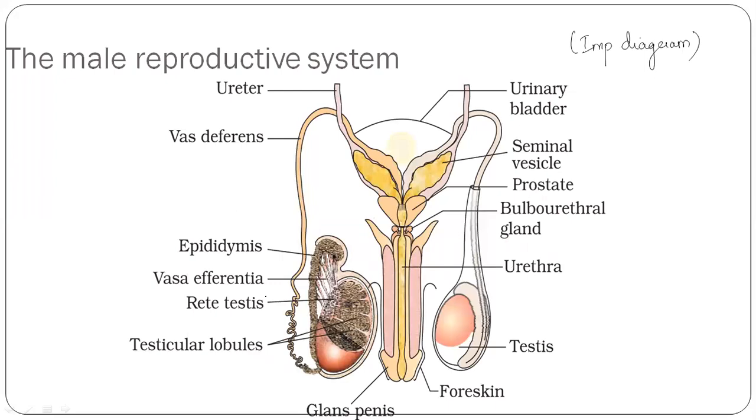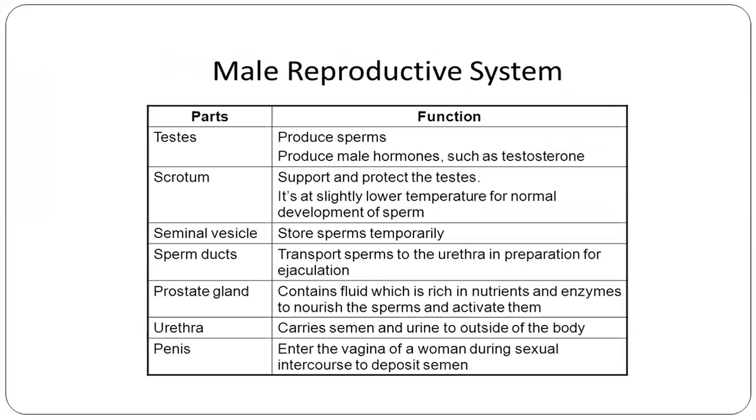Now, when you draw it, you need to give an explanation for each part. For example, testis. What does the testis do in the male reproductive system? The testis is the one which produces sperms and produces male hormones such as testosterone.